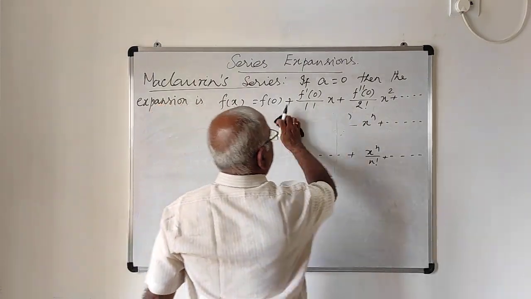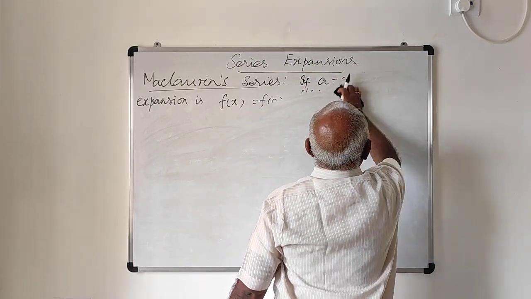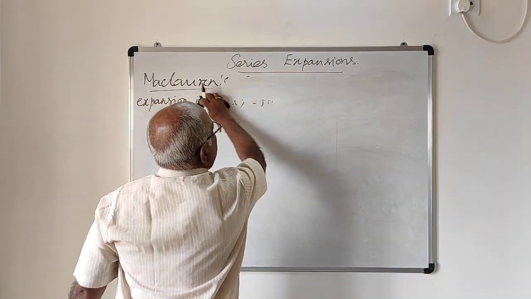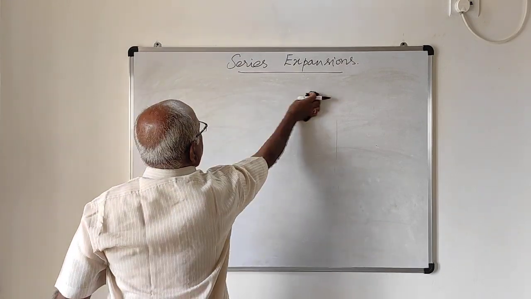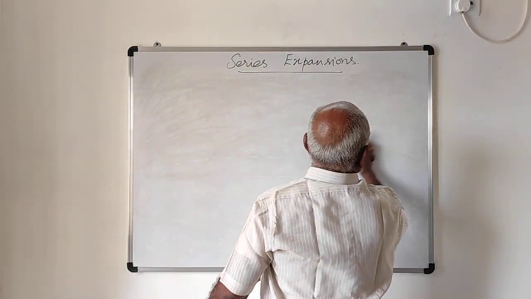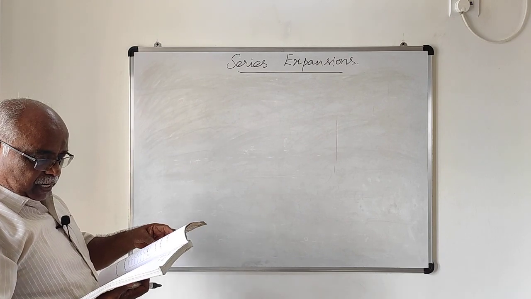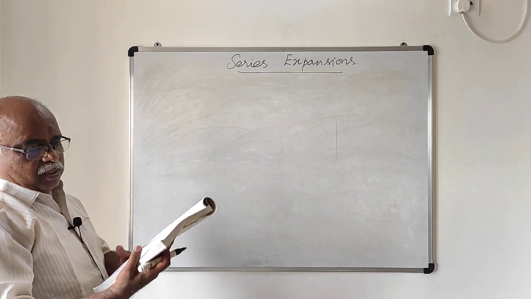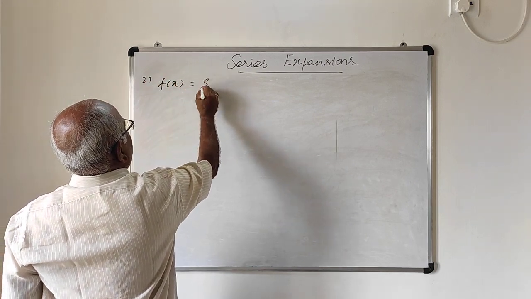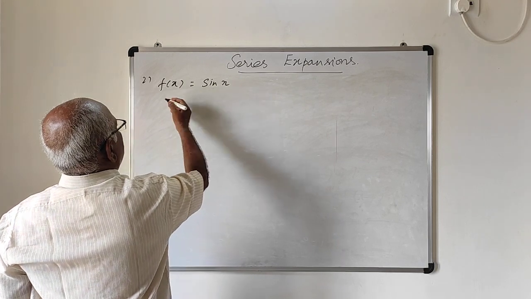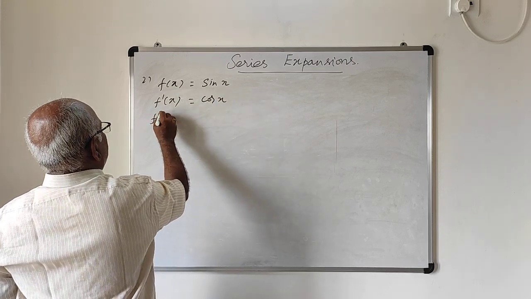Next problem in the exercise: find the Maclaurin series expansion of the given function, sin x. So, second function, f of x is sin x. So, f dash of x is the derivative of sin x, which is cos x, plus f double dash of x,